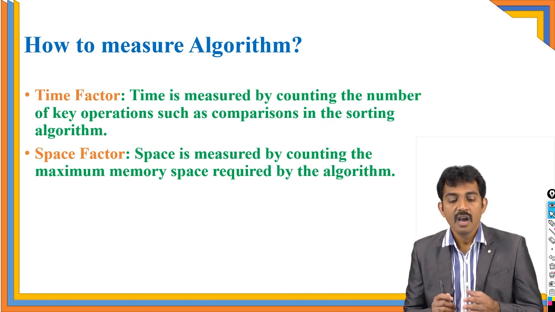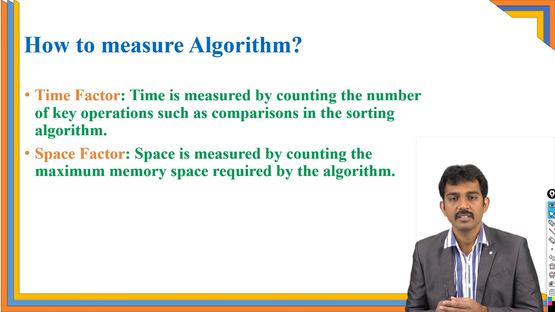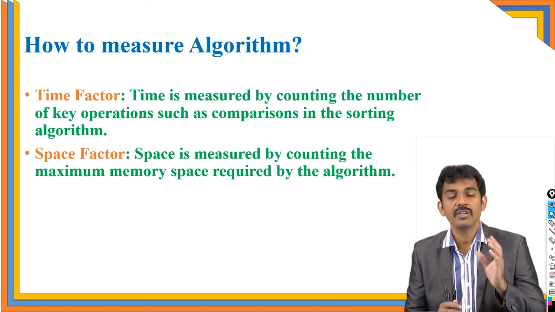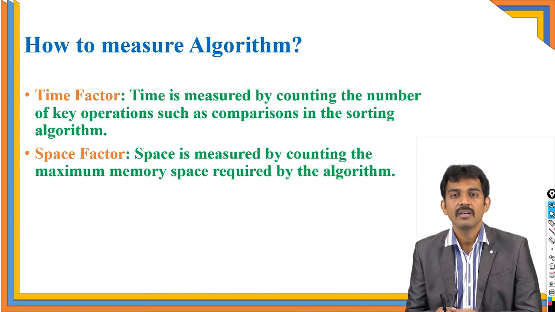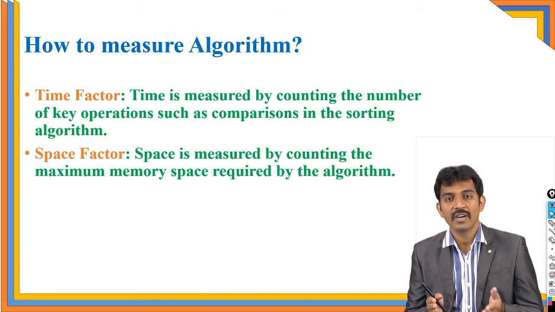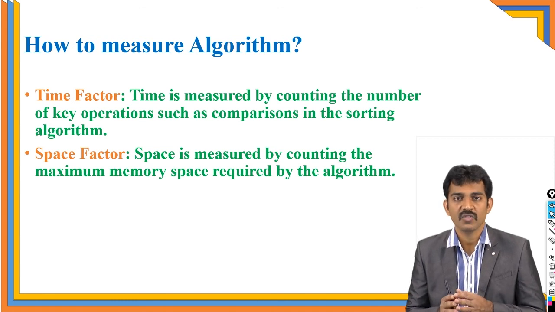And space is measured by counting the maximum memory space required by the algorithm. So how many variables are required to store the data? Each variable counts as one unit of space. Then it is called the space complexity, or space factor.